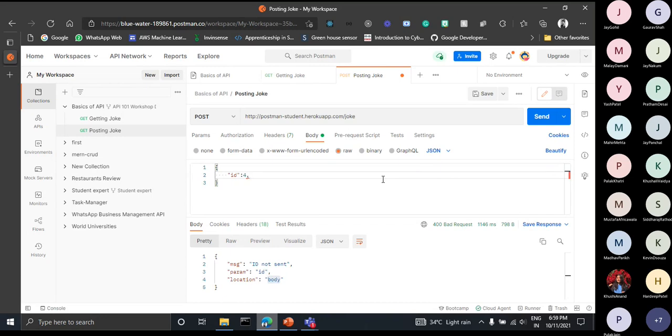So ID is given. Now we have to give the name of the author. Just type your name into the author name. Now ID given, author given. Now you have to write the joke. What is the joke? You have to write this also. This is a JSON format, so just make sure you don't make a syntax mistake in writing this JSON. And the joke is that bugs are a feature. That is the joke from our side.